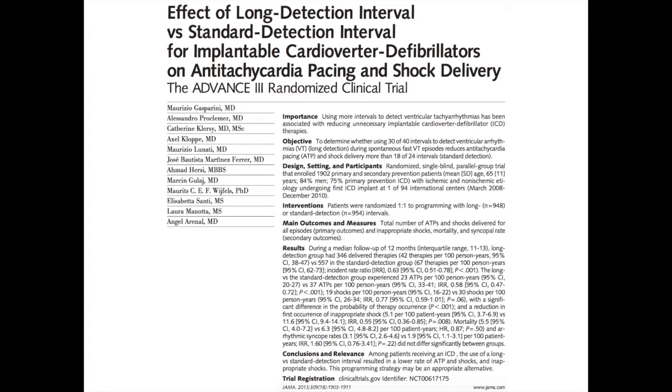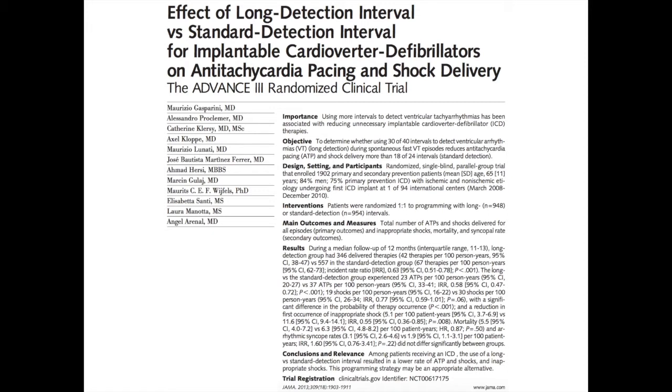Now, this study is a so-called Advance 3 study. The hypothesis here is that if detection of cardiac arrhythmias was prolonged or delayed, this would actually allow non-sustained arrhythmia events to self-terminate, thus avoiding unnecessary deliveries of shock and antitachycardia pacing by the implantable defibrillator or ICD.